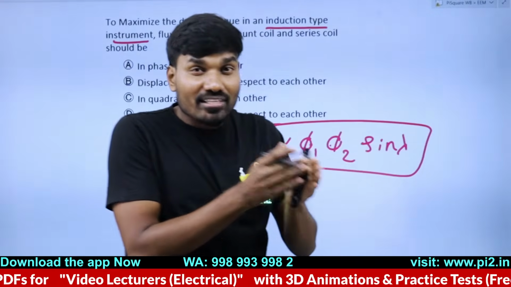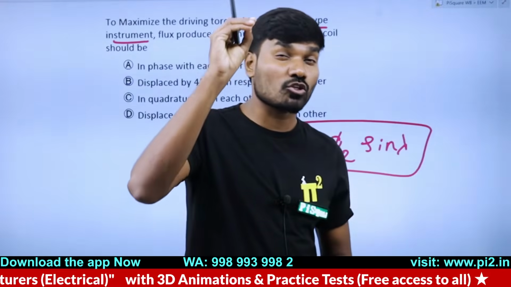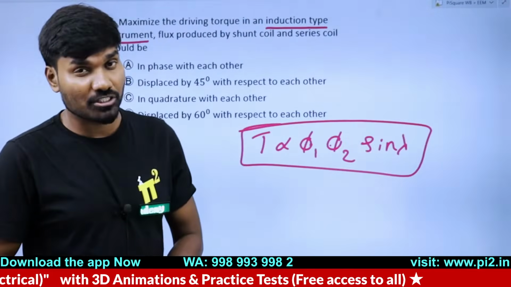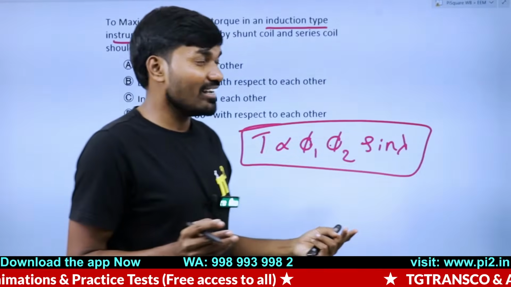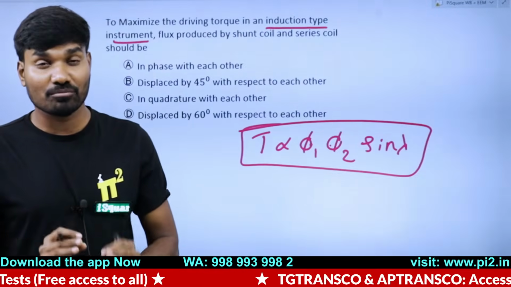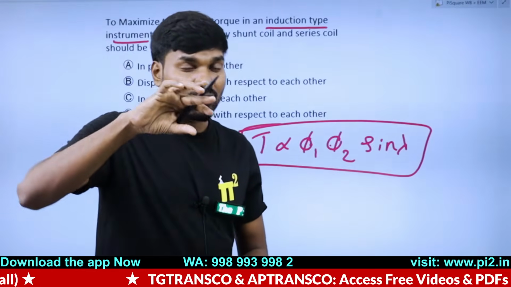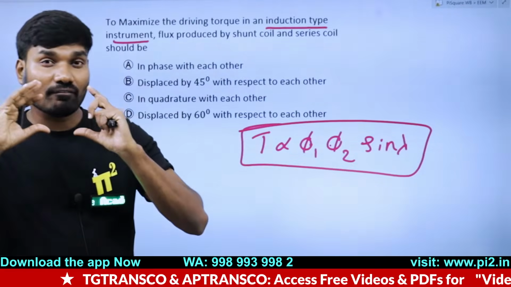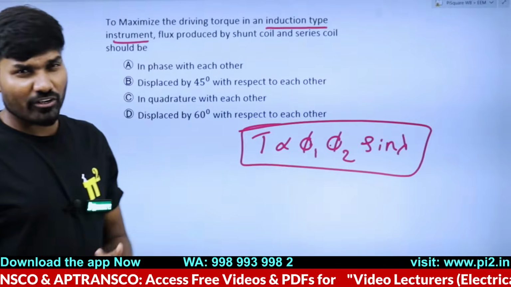Once you master all these prior subjects, it will be very easy to understand measurements and very easy to score 100% marks in measurements. Measurements is really a scoring subject. People think it's a dry, theoretical subject, but I say it is an application-oriented amazing subject. And if you see the PiSquare style, the animations, the simulations, the visualizations, you're going to love it. Just try the free videos, come on.